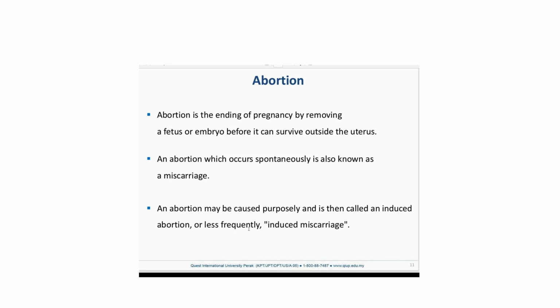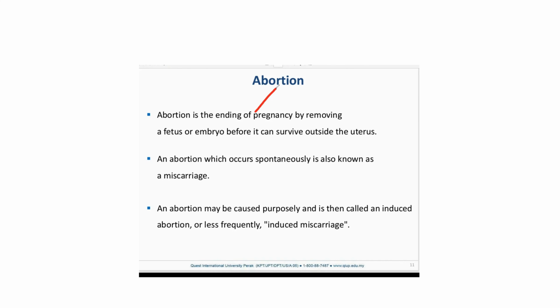An abortion which occurs spontaneously is known as miscarriage. An abortion may be caused purposely and then called induced abortion, or less frequently induced miscarriage, right? So abortion is the main term. In Sri Lanka, abortion without a doctor's consent, that means if it is harmful for mothers and babies' health, abortion is prohibited by Sri Lankan law. But in certain jurisdictions in other countries, it is allowed up to a certain age level of the developing baby, right?